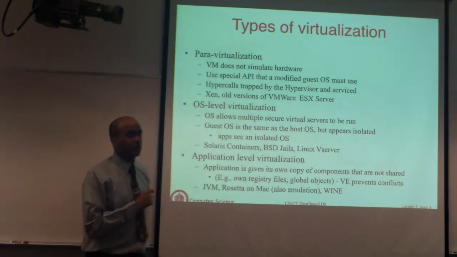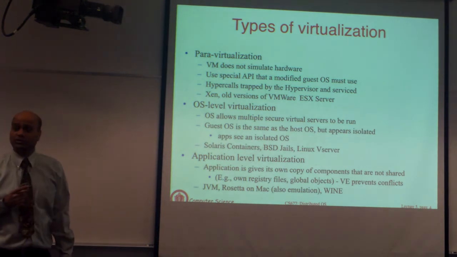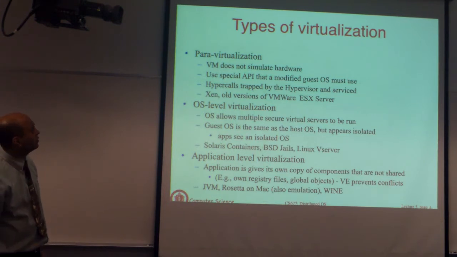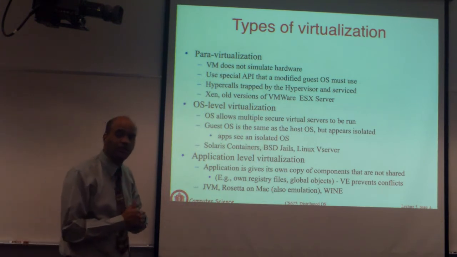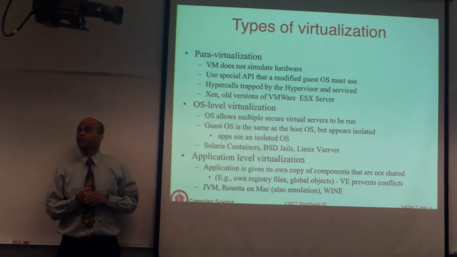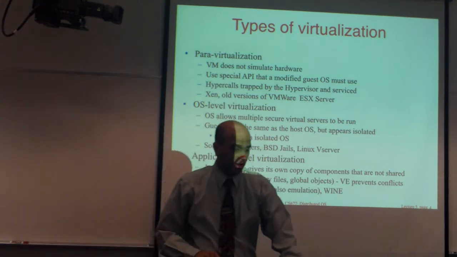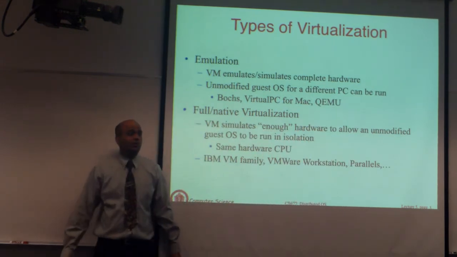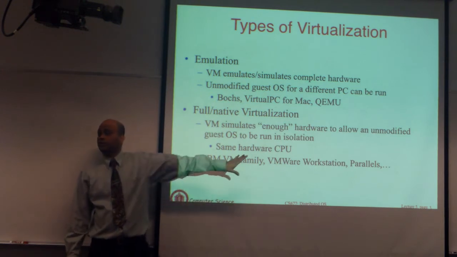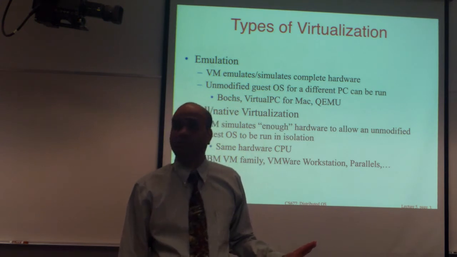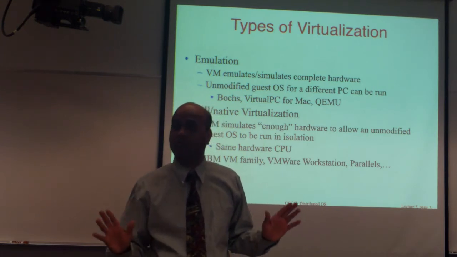Next up is a technology called para-virtualization. I'll come back to para-virtualization and show you a figure that shows how this is done. Here the virtual machine doesn't directly simulate hardware, but it requires some modifications to the OS in order to run on this specialized virtual machine. Until now, in full emulation or native virtualization, we assume that the software running on the virtualization layer is unmodified. It's the same software that you would run on the actual hardware, you just run it without changing it at all. You don't change Windows just because you run in the VM. The same code runs.